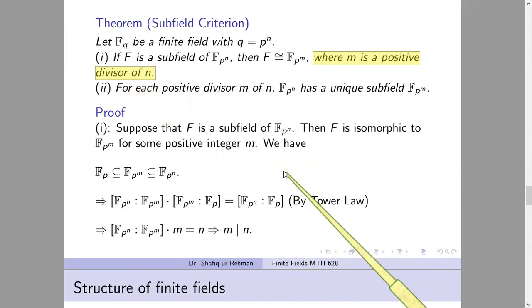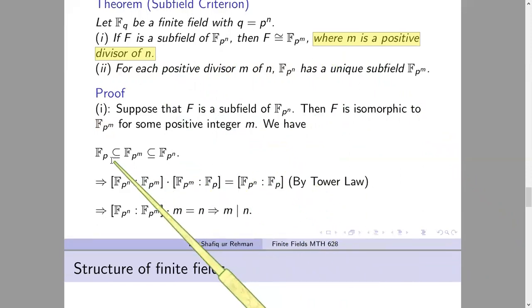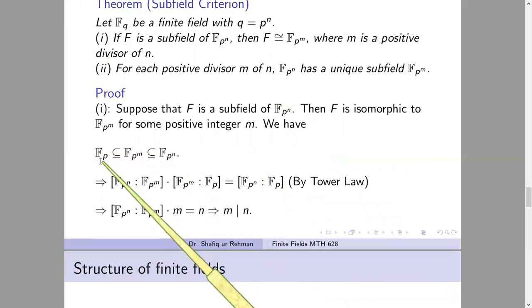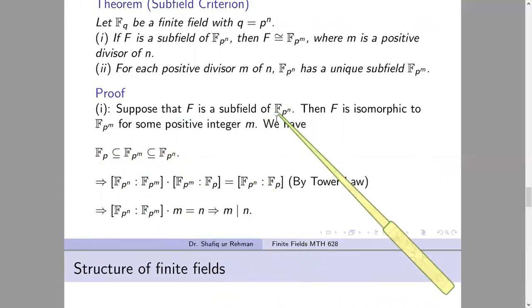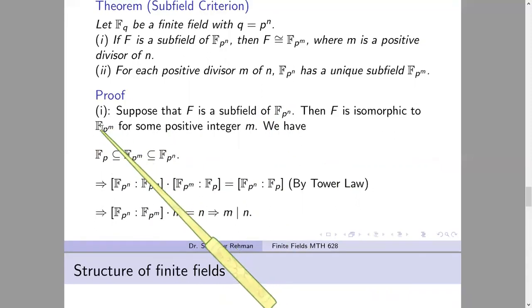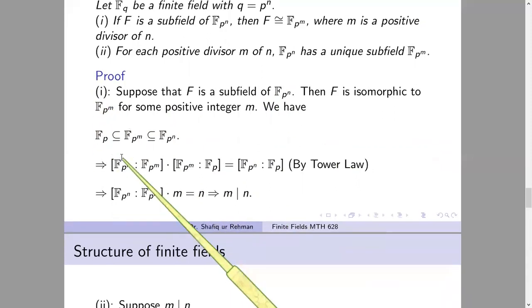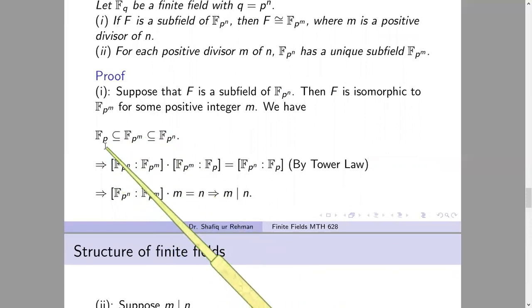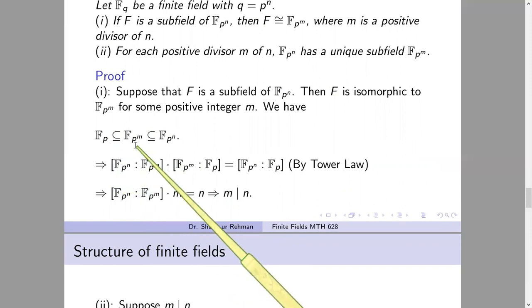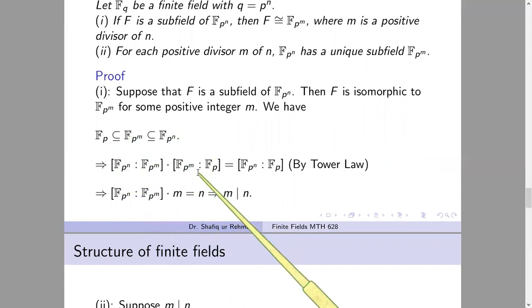So this we will prove in the following way. We have this tower of fields now. Fp is contained in this. Fp is a base field, the prime subfield in this one, and this is contained in this one, because F is isomorphic to this one. So we have this tower of fields, this contained in this and this contained in this. So by tower law, the degree of this field extension multiplied by the degree of this field extension is equal to the total degree of the field extension.